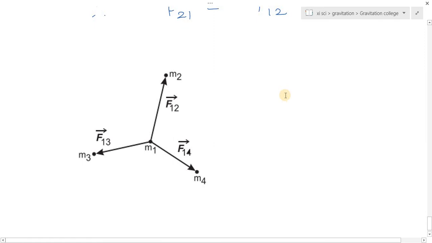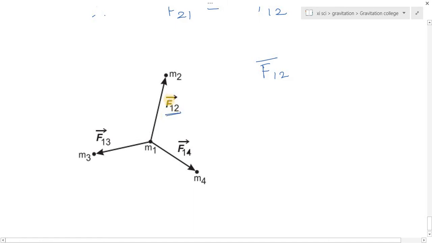So to understand this, let's see the diagram. Here the resultant force on point mass M1, see here 3 masses are exerting force on M1. So the force exerted on point mass M1 is the vector sum of the forces. See in the diagram, what is F12 bar?